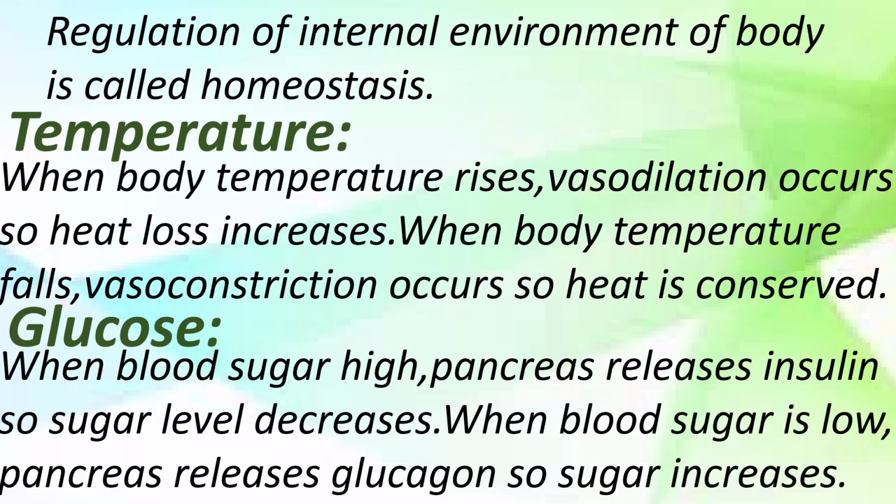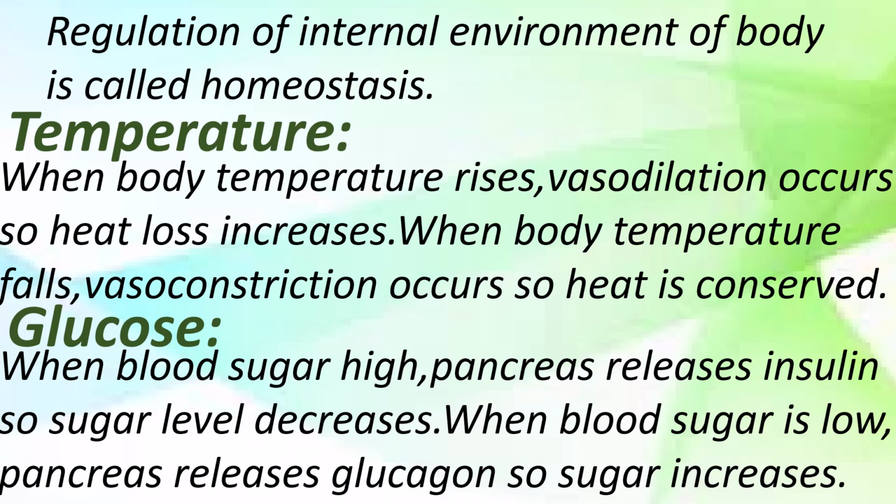Due to this shivering, heat is conserved. So the body temperature increases again and is maintained at 37 degrees centigrade or 98.6 Fahrenheit. In this way, our body regulates its temperature during summer and winter seasons.